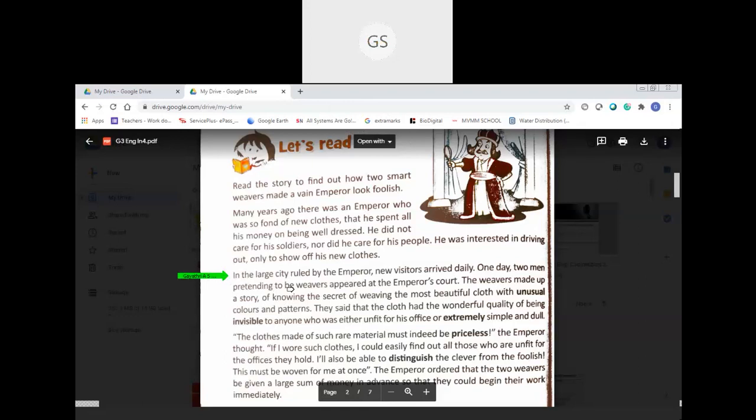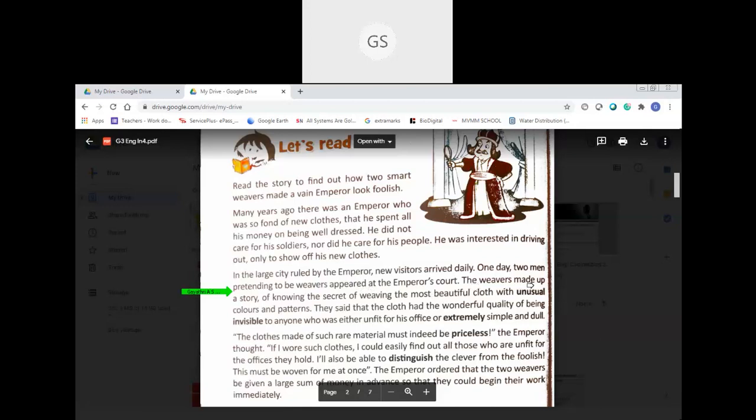So actually, the two men are not weavers. They will not make cloths and all. So the two are thieves. What those two men did, pretending to be weavers, was appear at the emperor's court. So what is the emperor's court? The place where all the ministers and the king will be sitting. There will be a place where everybody will be sitting, isn't it? Ministers in the middle, and the king will be sitting. That place is called the court. So these weavers came to the emperor's court.